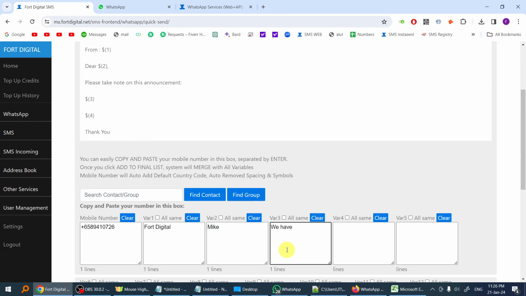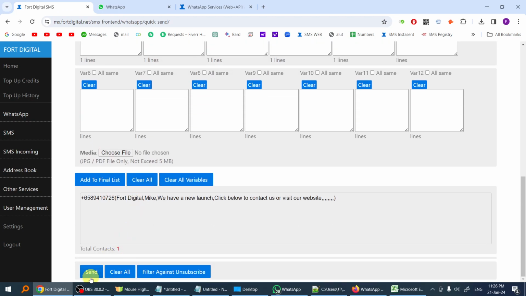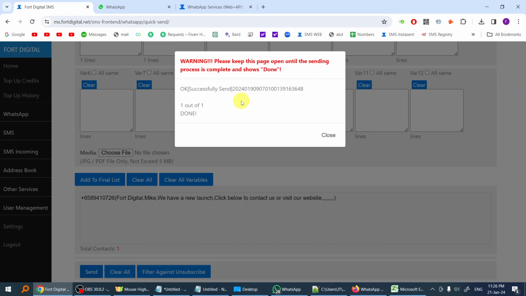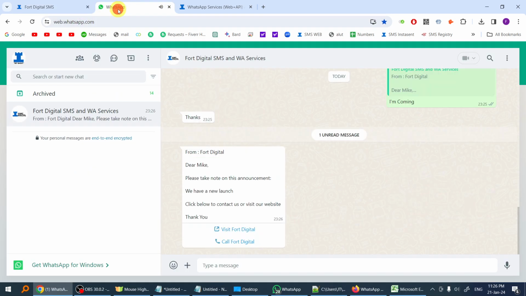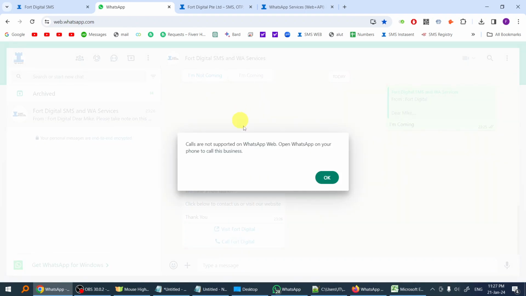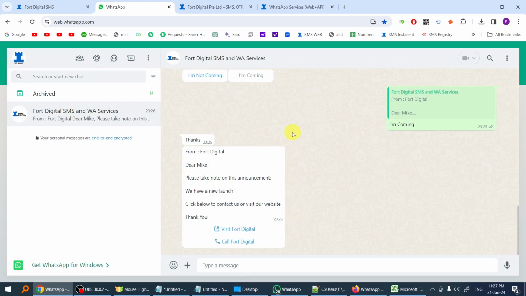For example, you put there, we have a new launch. Click below to contact us or visit our website. This is just an example. I'm going to add to the final list and I click send. Now I'm going to show you how it looks. You can see this message. There is a visit Fort Digital and there's a call Fort Digitals. If I click, it will go to the website, and if I click this one, it will make a call using your phone calls.